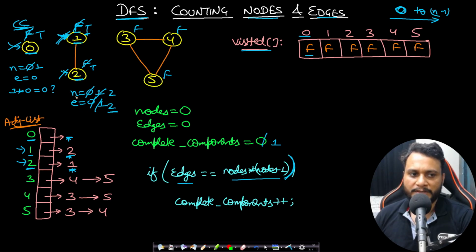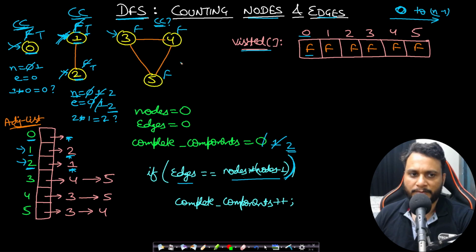Now you check out, what is n into n minus 1? 2 into 1. Is it equal to 2? Yes, it is equal. So this is also a complete component, and you can increment the complete component count to 2, right? Simply check the third one. Is it a complete component? You can see that it is, but let's try it out.